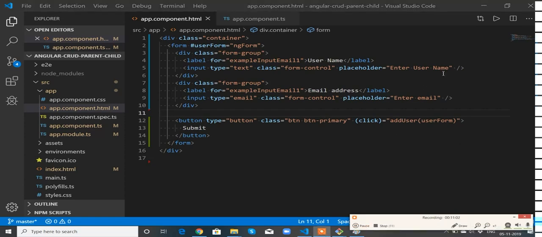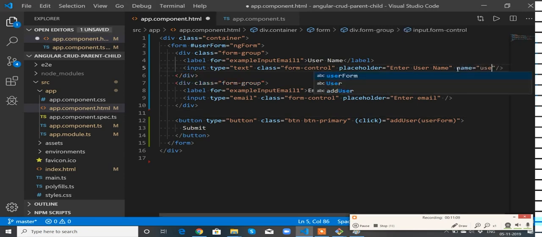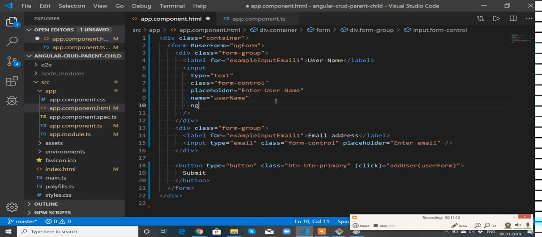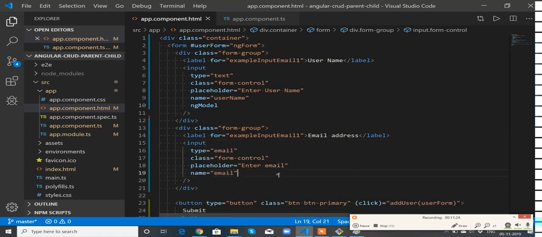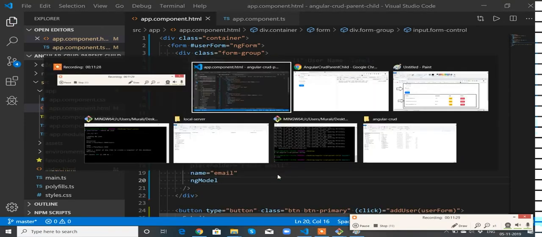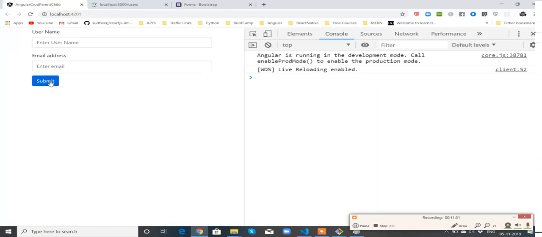For that, the first thing I need to have is a name attribute. This is username. The second thing I need to have is ngModel. That's it. Let me do the same thing for the email address also. Name attribute, email, and ngModel. Now see, when I submit the button, I am getting two properties.